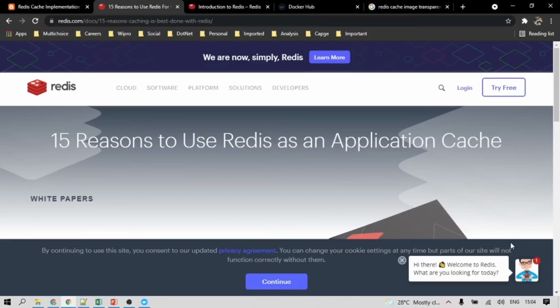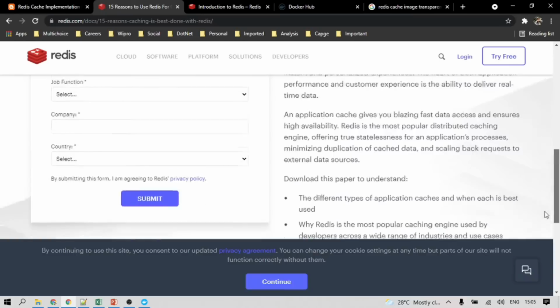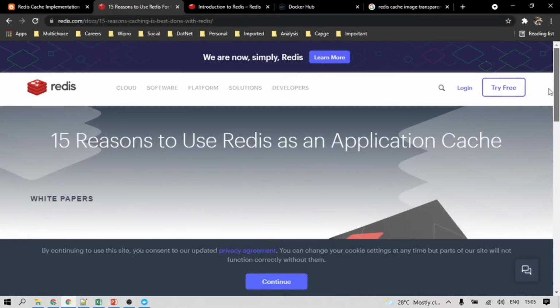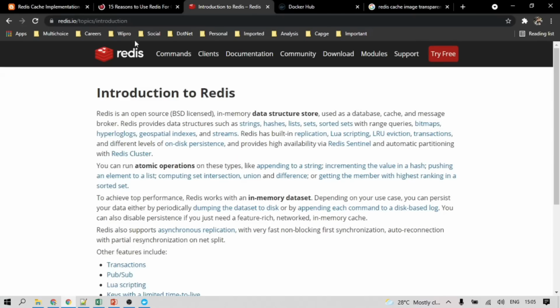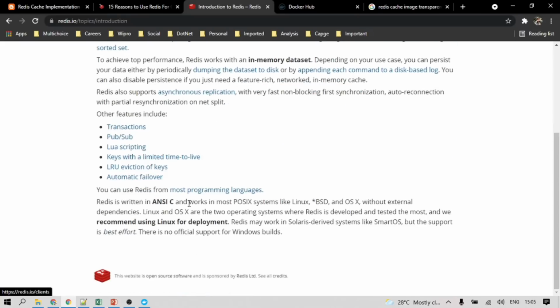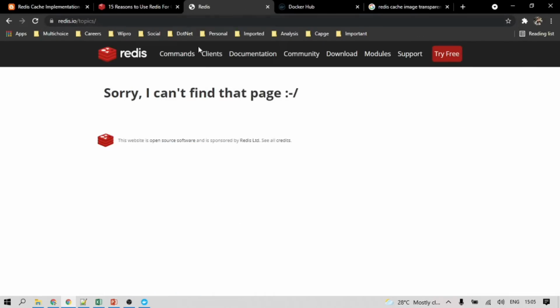I can show you quickly what the major advantages of using Redis are. This is the Redis community portal, so you can get all the details about Redis here. Okay, the topic is not there.